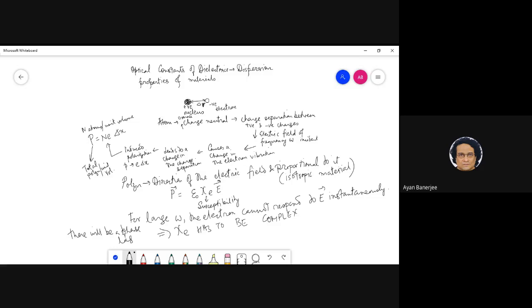No. That is the whole thing. Think of it: if the electric field is changing very fast, it is like a cause and effect thing. The electric field changes, and the electron has to respond, so the effect has to follow the cause. The safe assumption is that it cannot be instantaneous, because if I say it is instantaneous, I am assuming an immediate response.